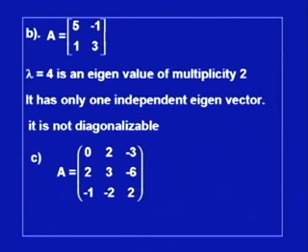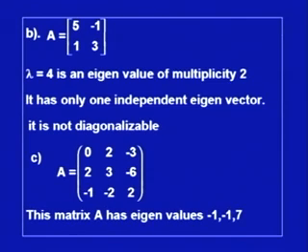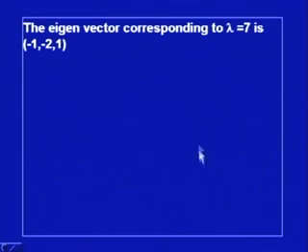Now, this is another example, a 3 by 3 matrix. This matrix has eigenvalues minus 1 and 7. One can take this as an exercise to check. The eigenvector corresponding to lambda equal to 7 is minus 1, minus 2, 1.